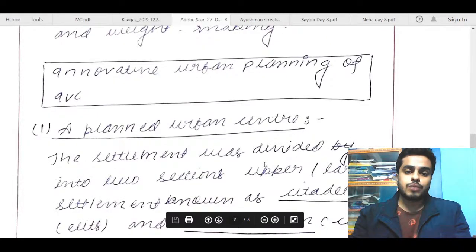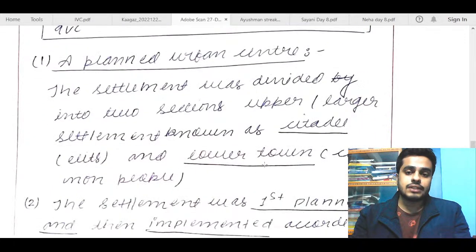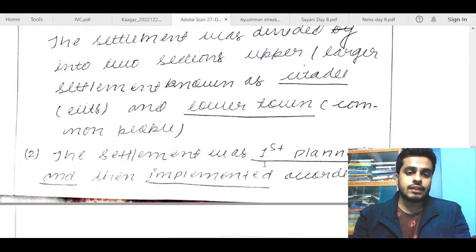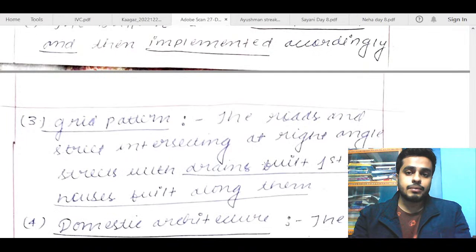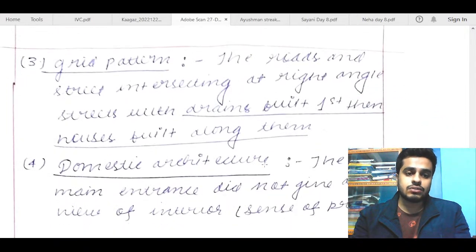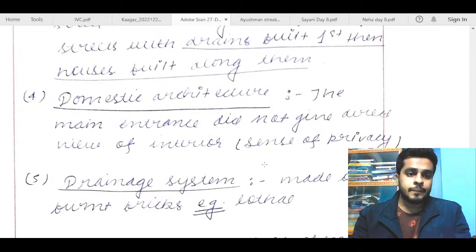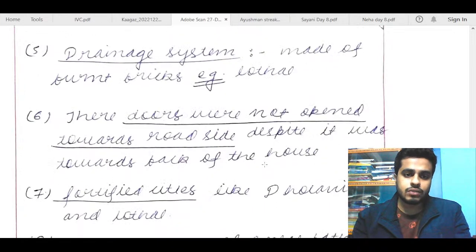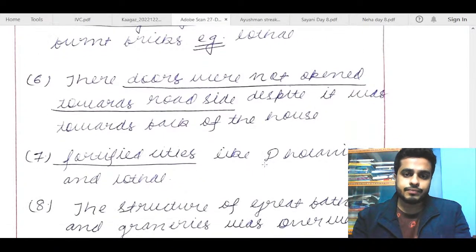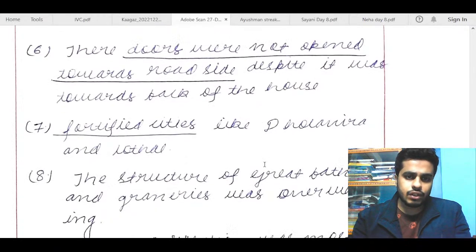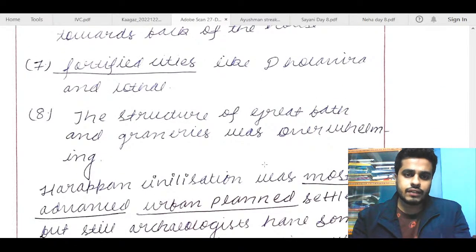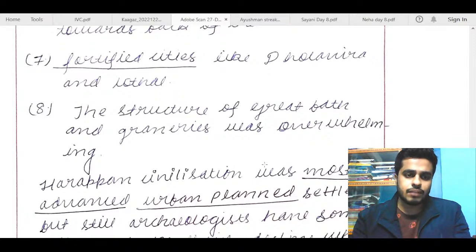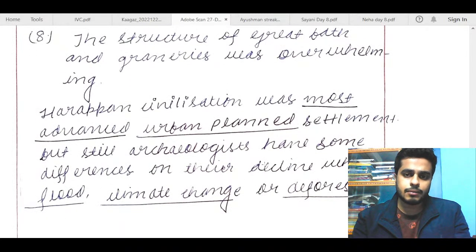Next point is innovative urban planning of IVC. Okay, planned urban center is okay. Citadel, lower town, fine. Settlements were planned and then implemented accordingly. Grid pattern is okay. Domestic architecture, main entrance, drainage system, okay. Their doors were not open towards the roadside, but at the back of the house, fortified cities. Okay, structures of great bath and granaries was overwhelming. Fine. Harappan civilization was the most advanced urban planned settlement, but still archaeologists.